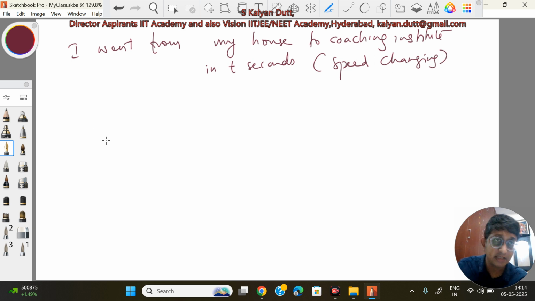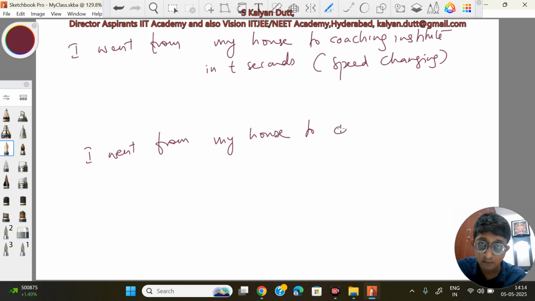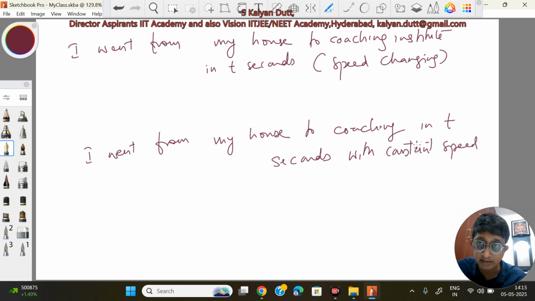Now there is another scenario where I went from my house to coaching in t seconds. Again I took t seconds only, but with a constant speed. I did not change the speed now. I went with a constant speed, but somehow I took again the same time t seconds. Then this constant speed with which you have to go to reach in the same time, that's called average speed.